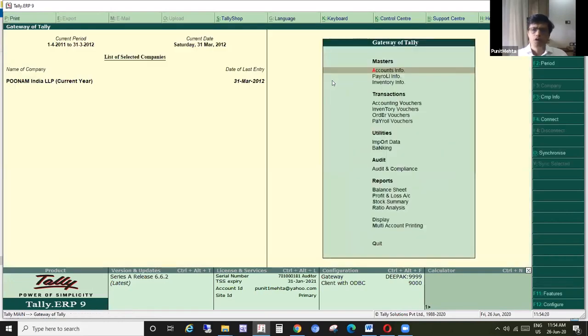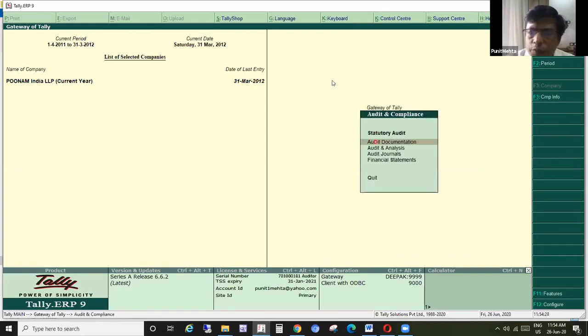Right. So once I have activated my security control, I can go in this menu called audit and compliance. There are quite a few beautiful things available in this. As you rightly said, documentation is one of the most important aspects of an audit, and in its absence the auditor may face a lot of risk. It is for our own good that we should have proper documentation, even if the government authorities are not saying so.